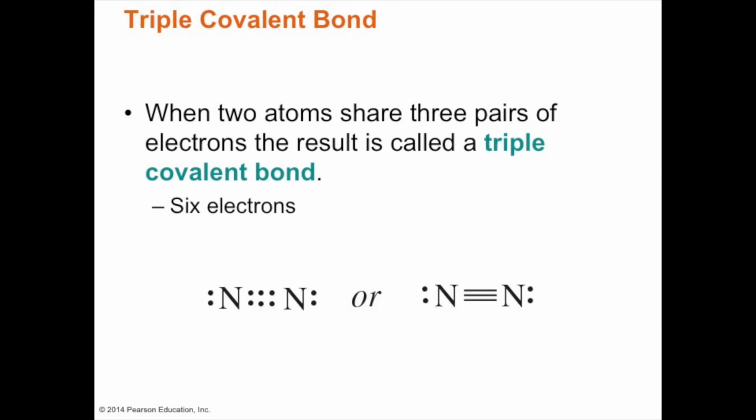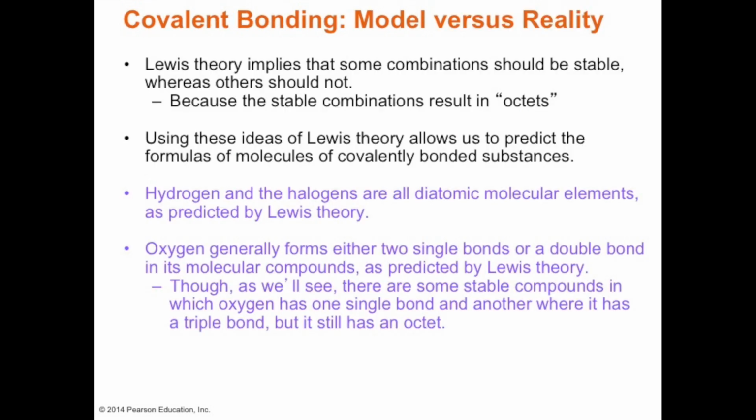A triple covalent bond consists of 6 electrons, as in the case of nitrogen. Nitrogen has 5 electrons: 1, 2, 3, 4, 5. And so 2 nitrogen atoms share to form the N2 nitrogen molecule.